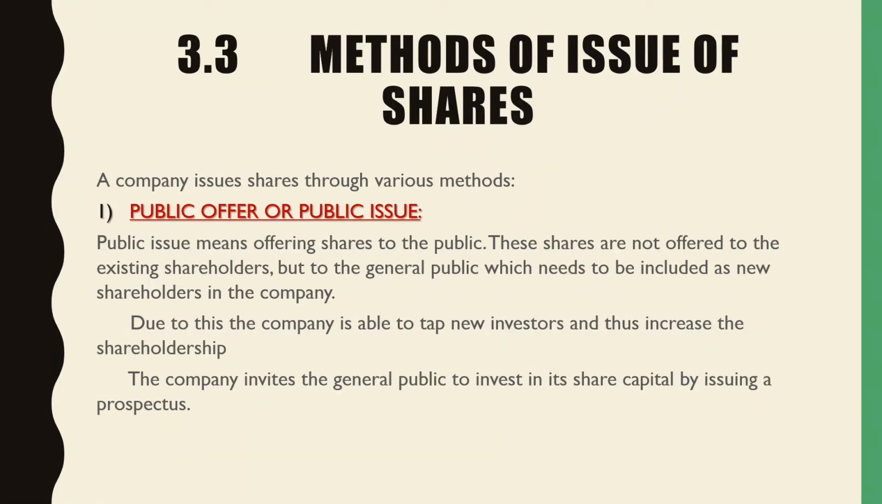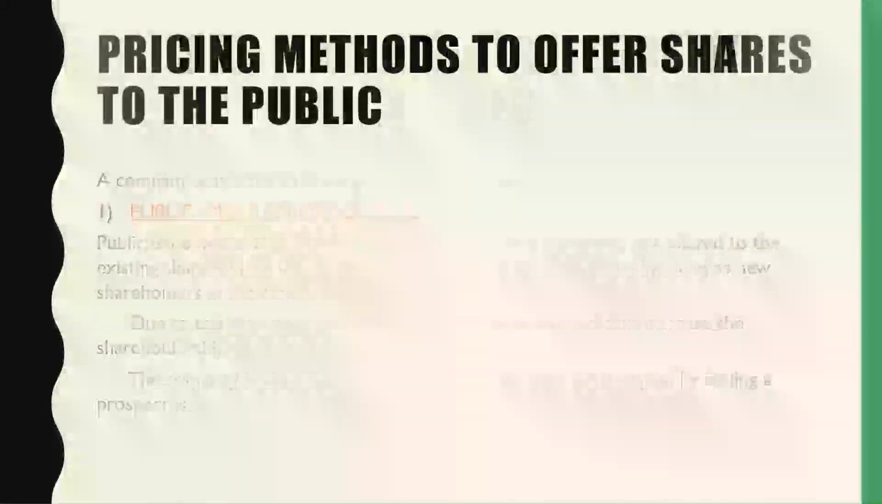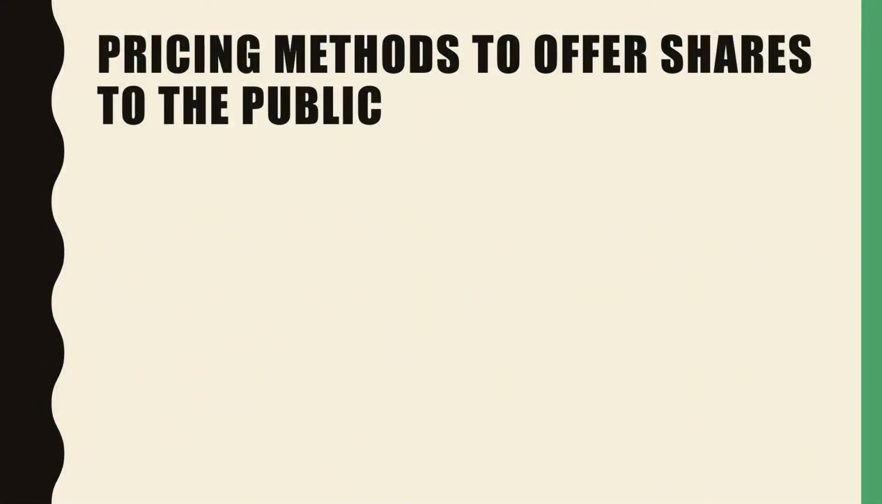Before we come to this, there are the pricing methods to offer shares to the public. What happens when a company has to issue shares? There is a question as to what should be the issue price. We have just studied that there are three values: the face value, the issue value, and the market value. Face value is what is mentioned in the memorandum. It is not necessary that the face value and the issue value should be the same. When the company wants to issue the same shares in the market, the price might be the same, it might not be the same.